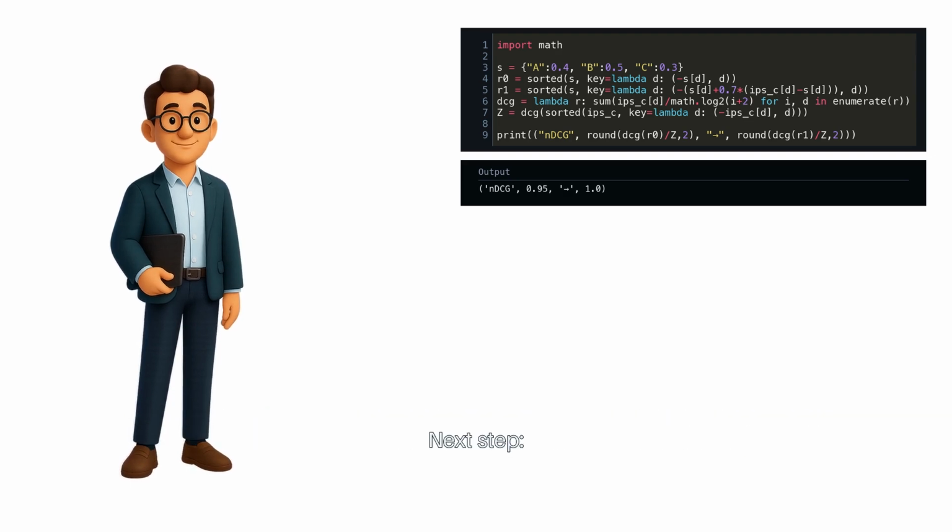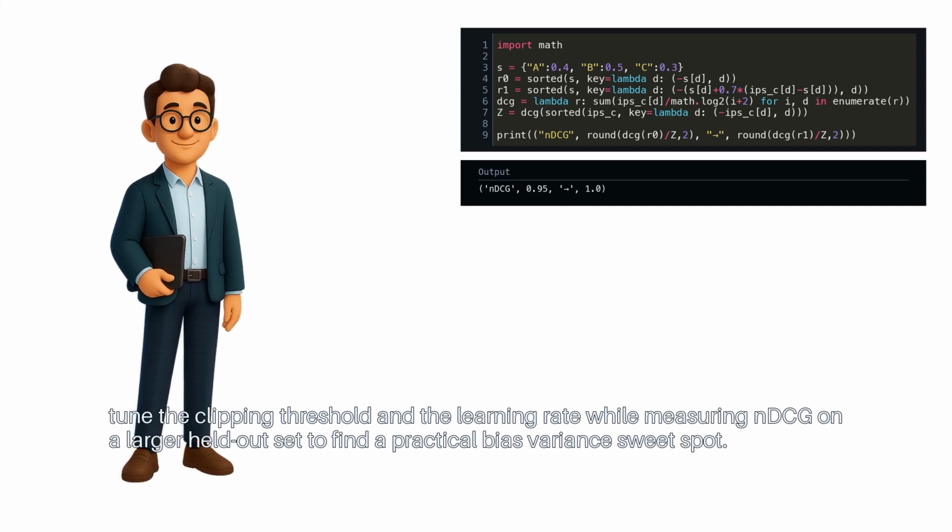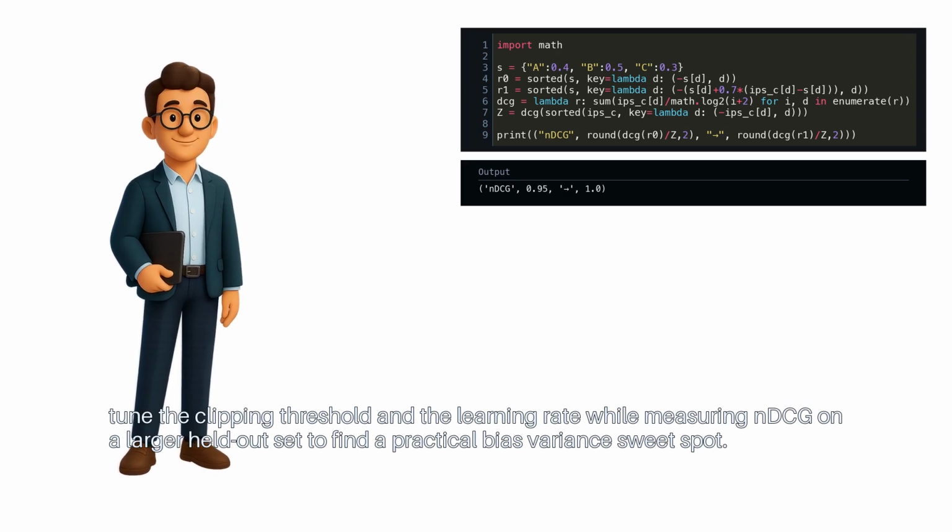Next step: tune the clipping threshold and the learning rate while measuring nDCG on a larger held-out set to find a practical bias variance sweet spot.